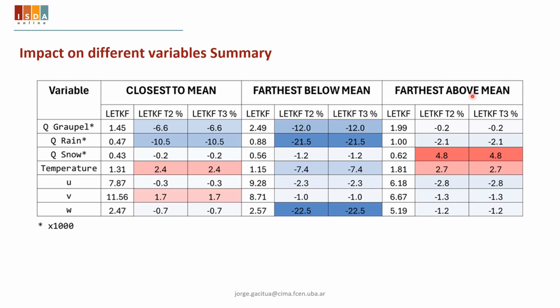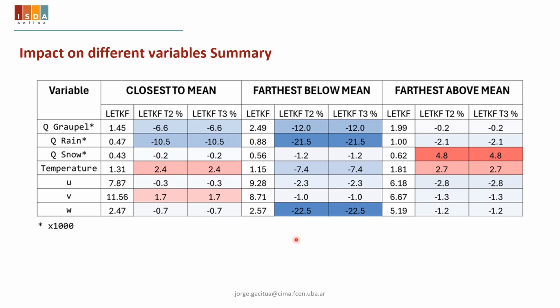And in the case that is farthest above the mean, it's not clear that it's a good scenario to use the iterative approach, because we have a very large root mean square error in the iterative methods.